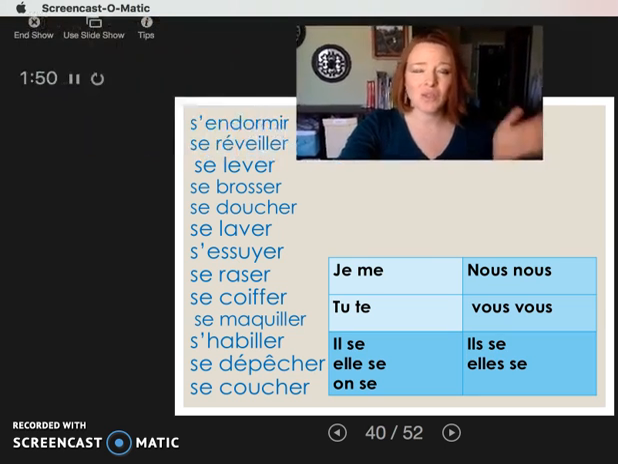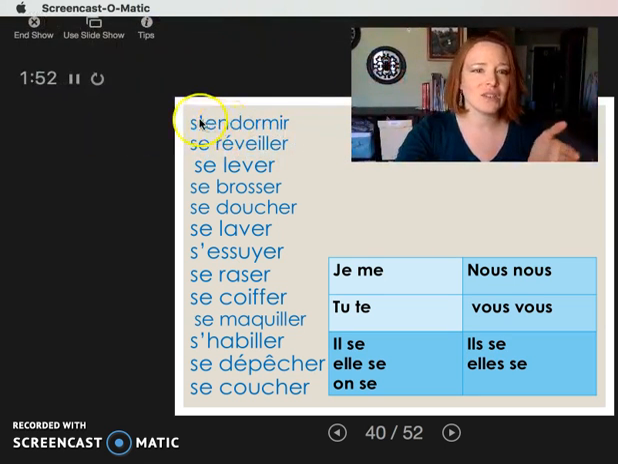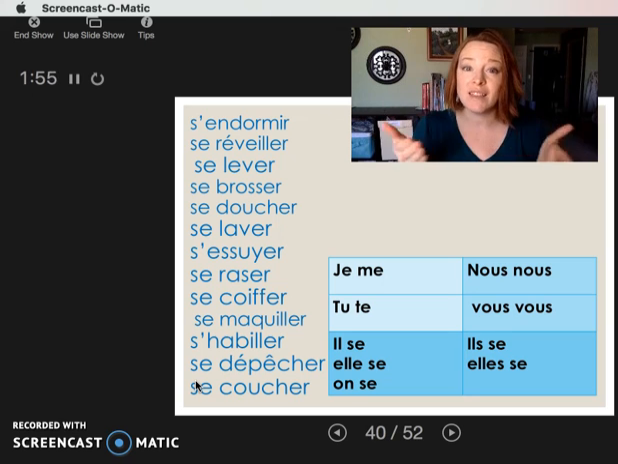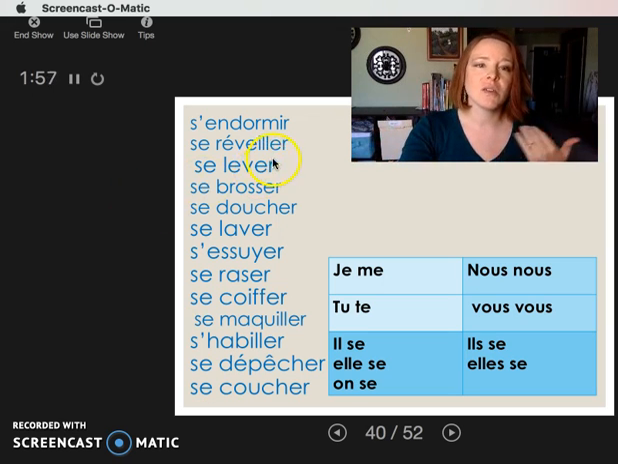Do you remember the reflexive? There's a long list of reflexives, and they all have this se to help us remember, hey, this is a reflexive verb. So, s'endormir, se réveiller, se lever, se brosser, se doucher, se laver.